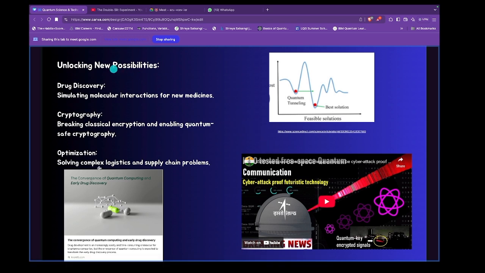And these are other applications of quantum. It has applications in molecular interaction, which comes into the medicine regime, right? In cryptography, as I told you, and in optimization, which is where the business comes in. People who have a commerce background might understand this. Quantum science is interdisciplinary. Please remember, not only science people but finance people and others are also working on it. Logistics problems and supply chain problems are also solved using quantum computers.